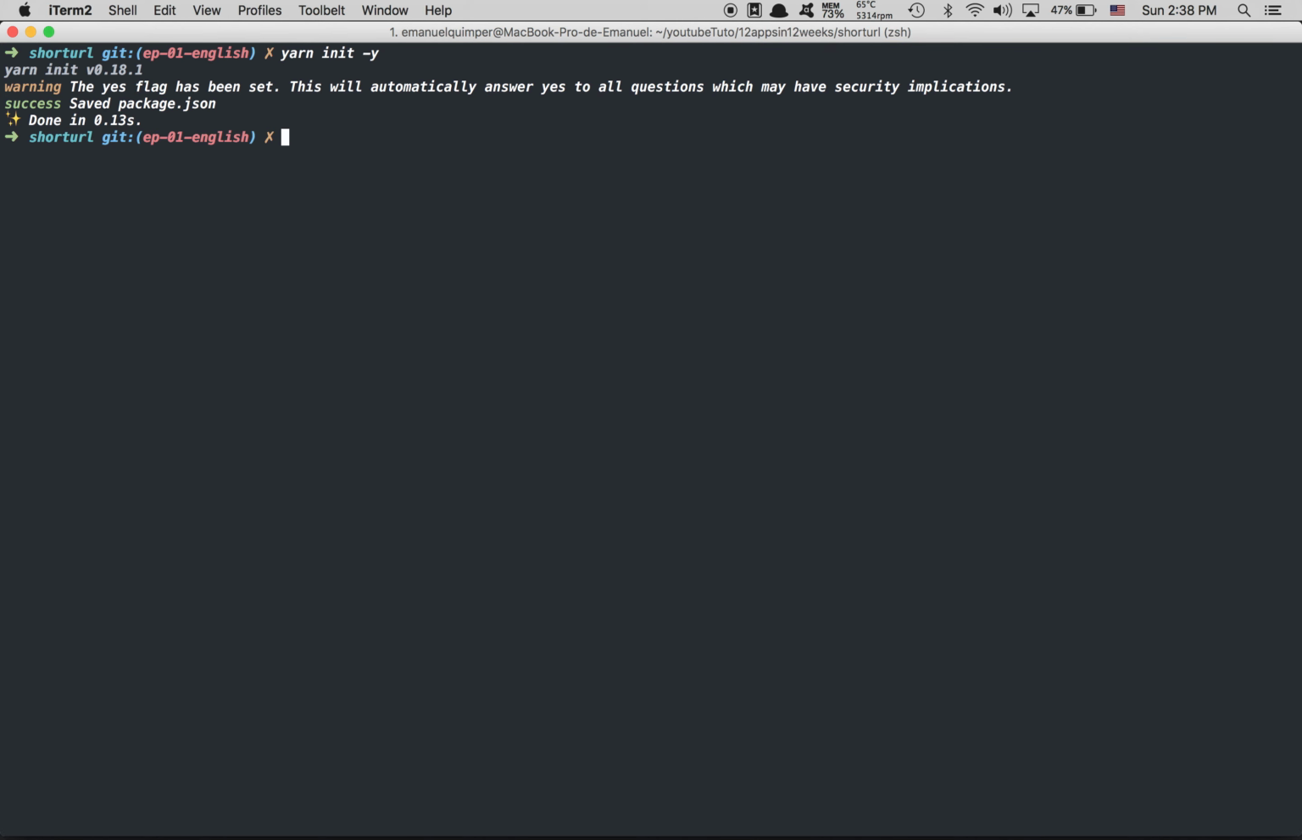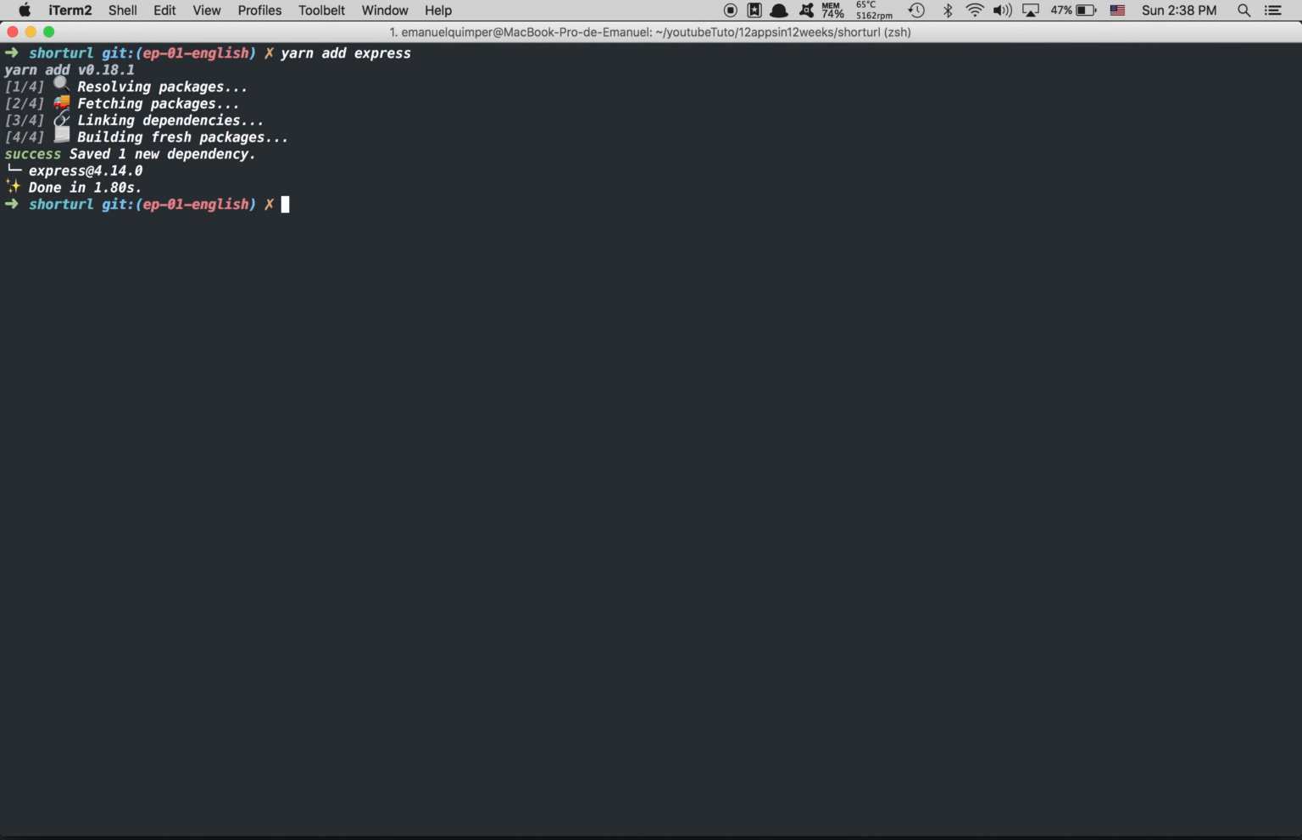First thing we need to do is init the package.json. I'm using Yarn now. It's like npm, but for me it's faster. It's an npm module manager. So I'm going to type yarn init -y to get the yes flag, so everything is yes.